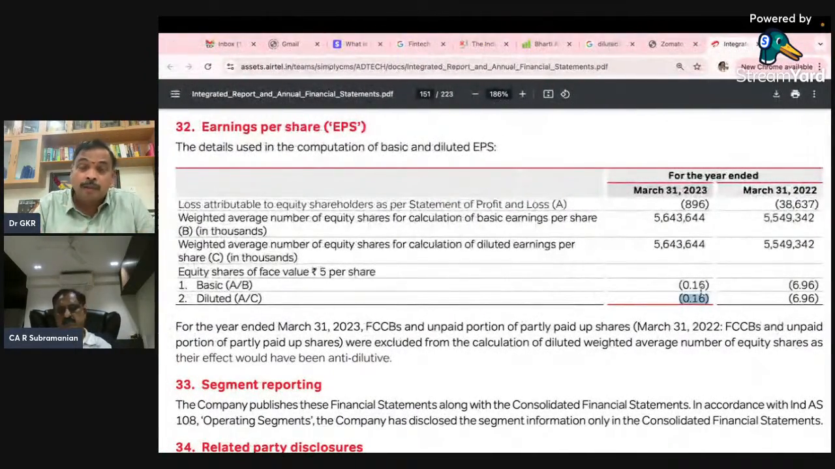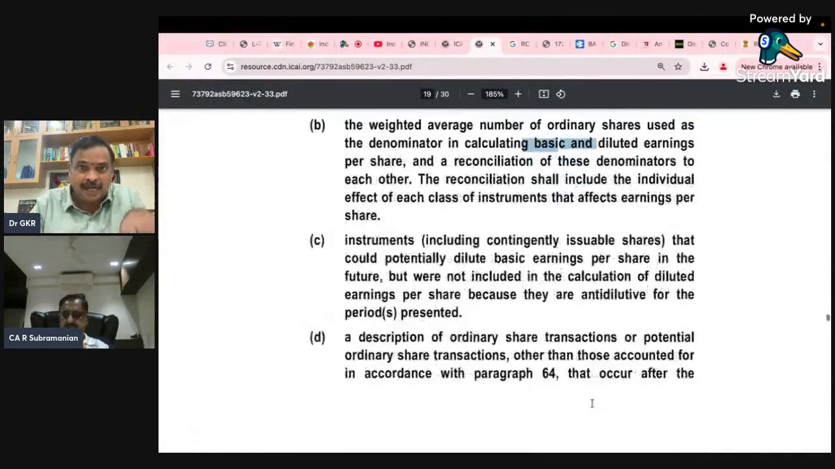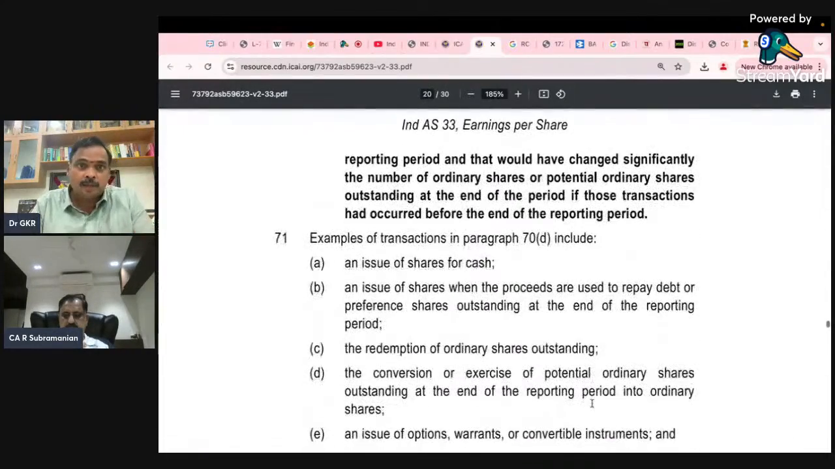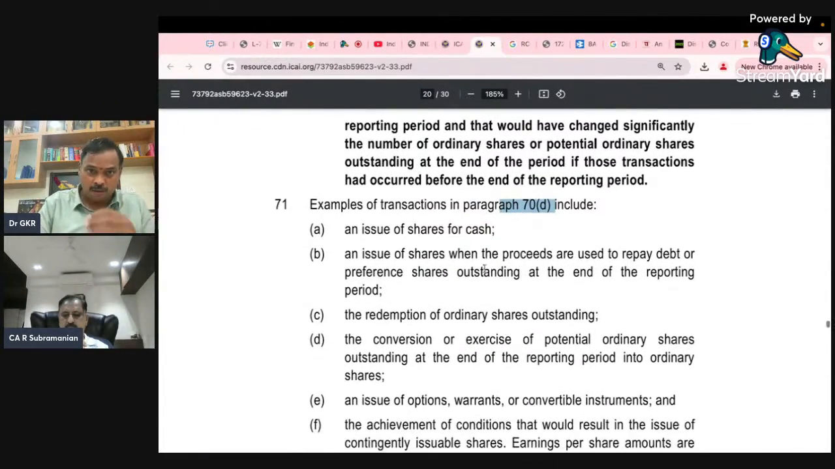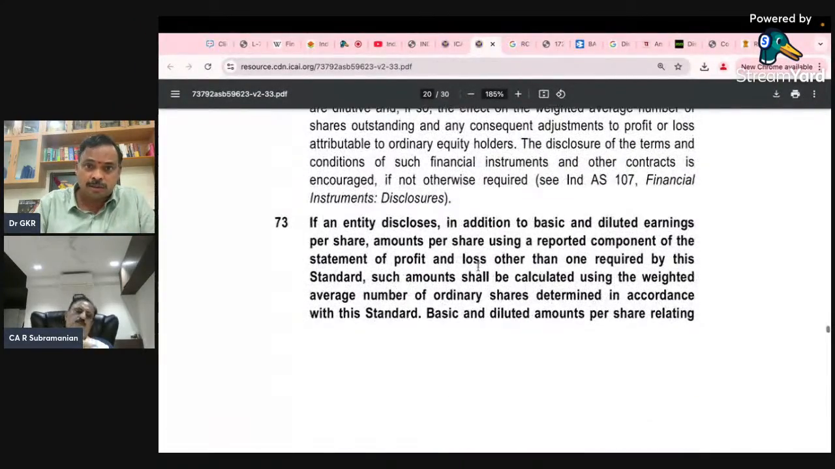Number two, negative. Should I have to give negative or not? Now come to the standard. Yes. So nowhere does the standard specify. Now I'll come to this. Examples of transactions in 70 to include. Now I'll come to this.